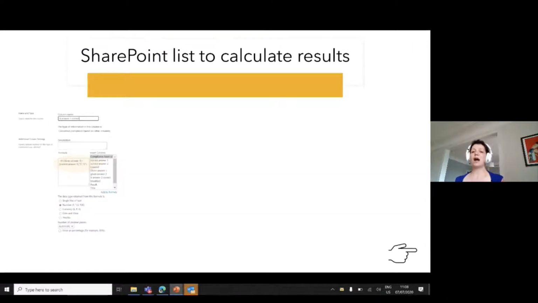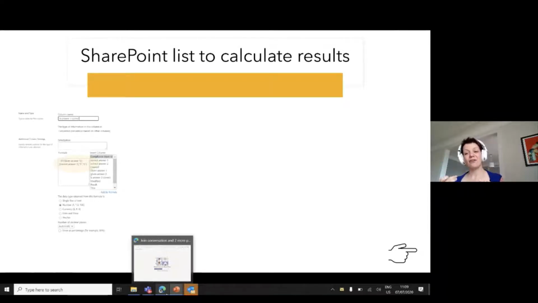Okay, so I would like to show you something. When I first came up with this idea, I just wanted to test the user, and most probably I would just use Microsoft Forms for that. And in Forms, you can do surveys. Surveys means any answer is right because it's the user's input. And you can do quizzes as well. And a quiz means there is only one, or there are correct answers.